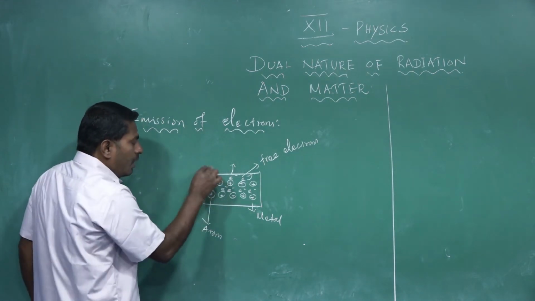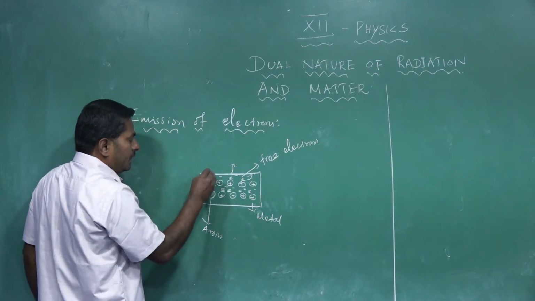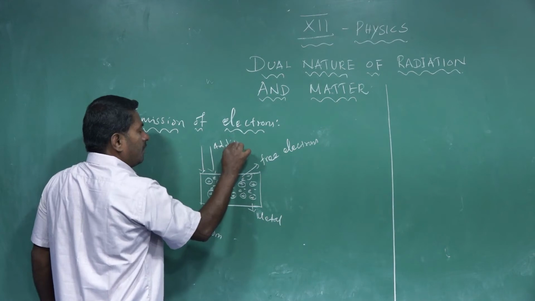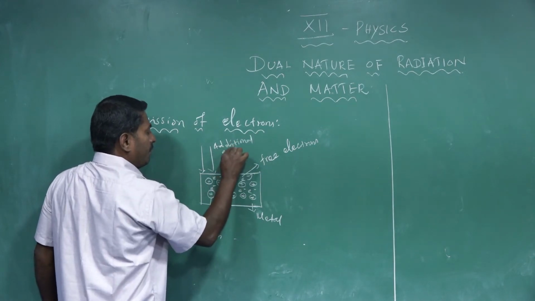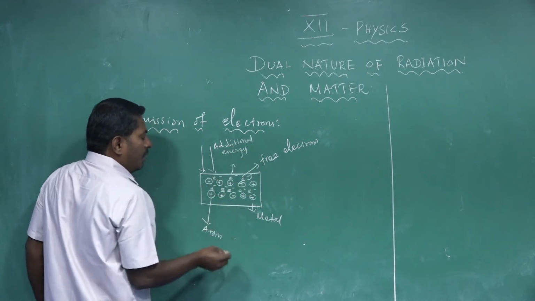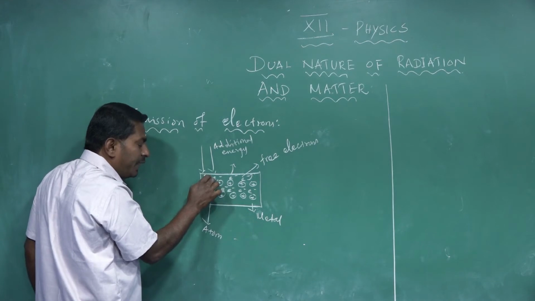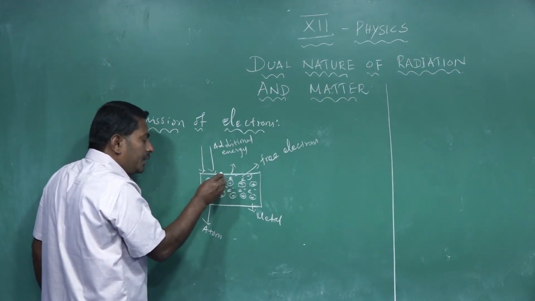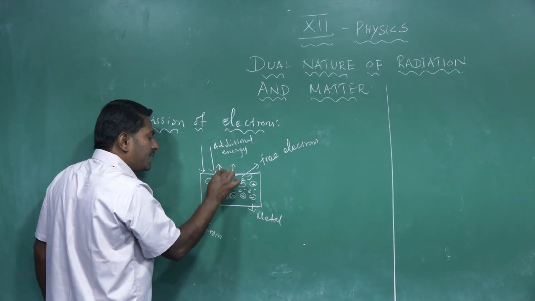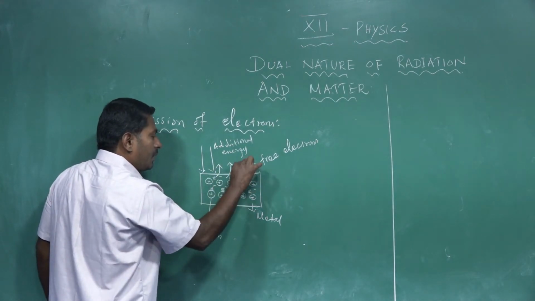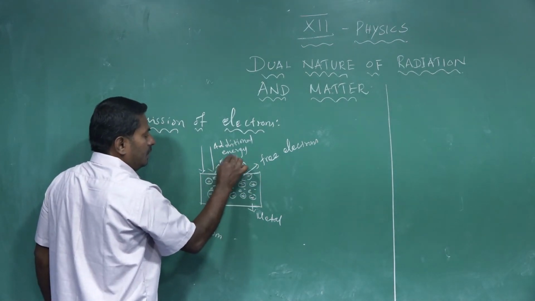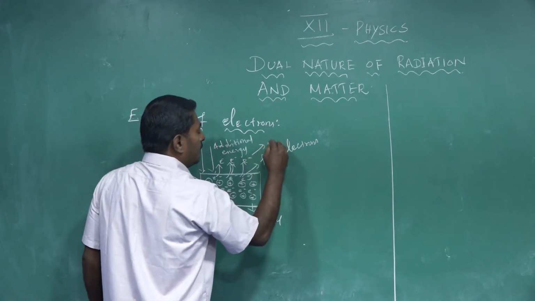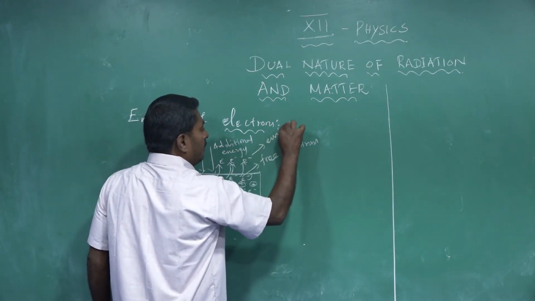So after supplying the additional energy, that additional energy is received by the free electrons inside the metal. They are then capable of leaving the surface of the metal. These electrons leaving the surface of the metal are called emitted electrons.